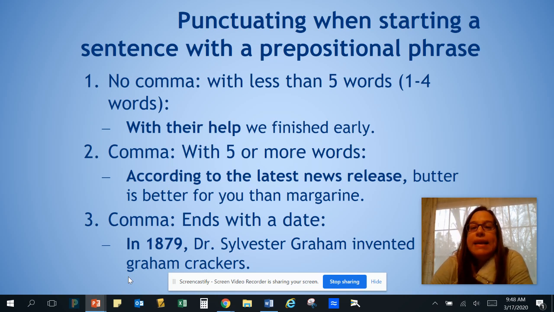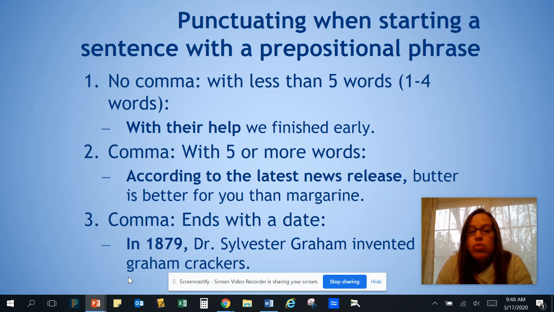Hello again. So now let's finish our notes on prepositions. There are a few rules you need to know regarding punctuating when you start a sentence with a prepositional phrase. When you start a sentence with a prepositional phrase, these are the common rules you have to know, learn, and memorize. You will be quizzed on these.